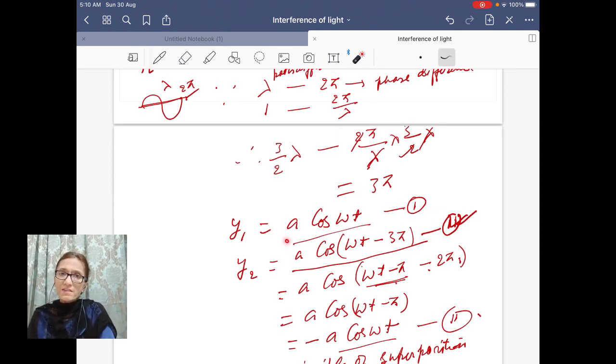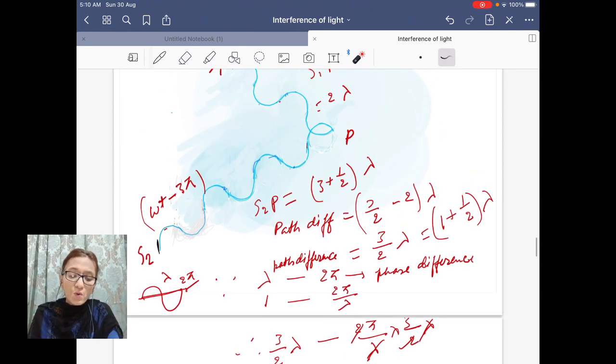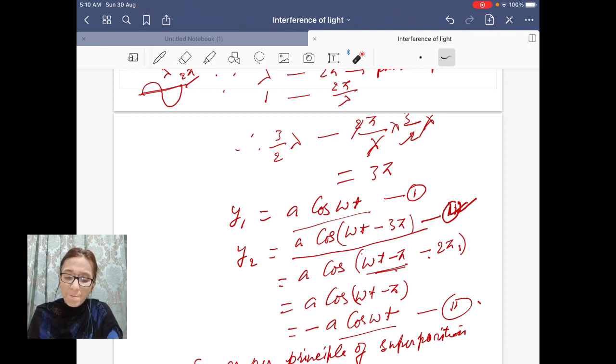We know that for the same sources, the amplitude will be the same. And here, due to different distances, we have a phase difference of 3 pi.